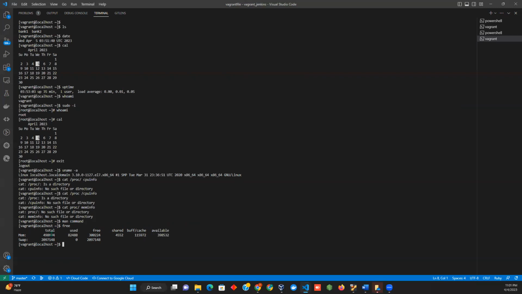We got all those numbers as the memory of this server, how much has been used, and the free memory, and the shared memory. If you take this total memory and minus how much has been used, you will get this free memory.